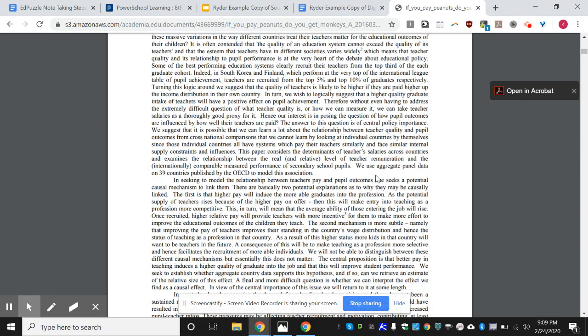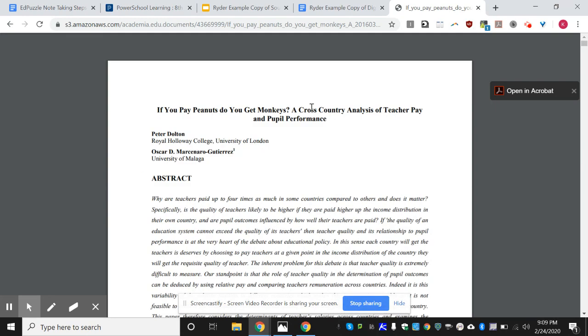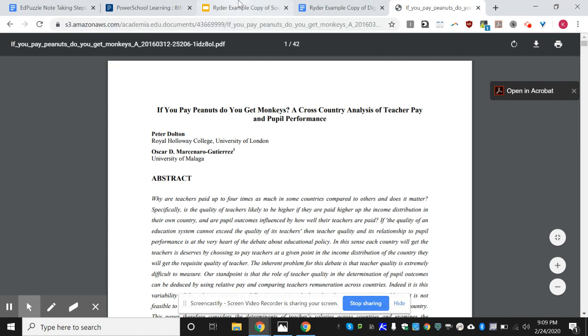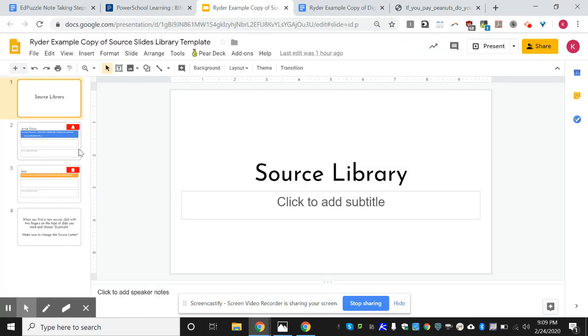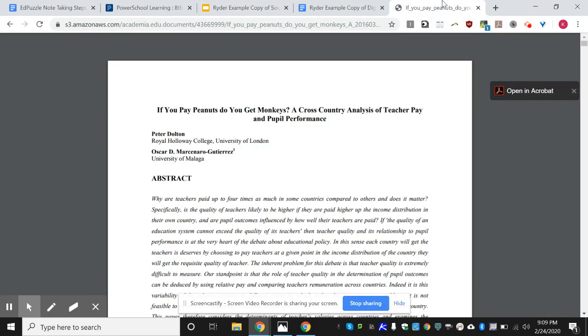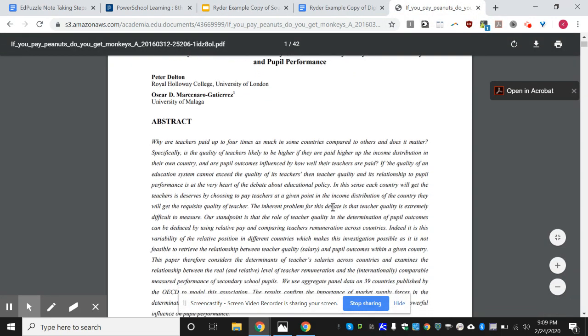The first thing I need to do is I need to make a source slide. So you can grab the link and take it on over to CiteFast, or you can choose to fill out your source slide by hand up here and then type out why you know it's a valid source. If you want to see how to do that, I have videos posted on PowerSchool that you can watch. But for today, we're focusing on how do we take notes.